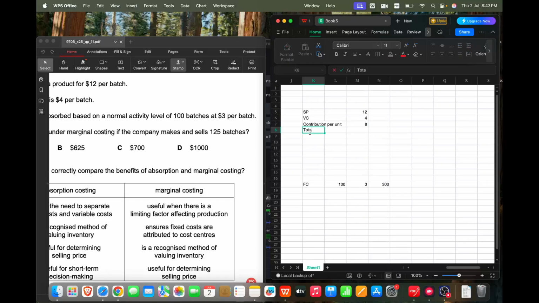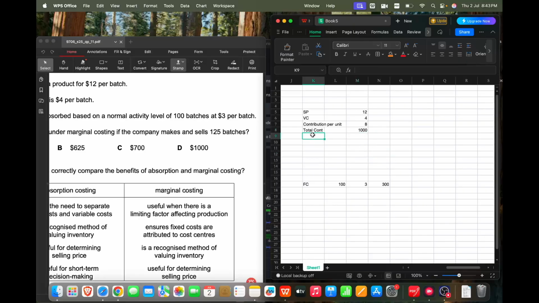I want to calculate my total contribution, and the total units we are making is 125 batches. So the contribution here is $8 into 125 batches, which gives you $1,000.